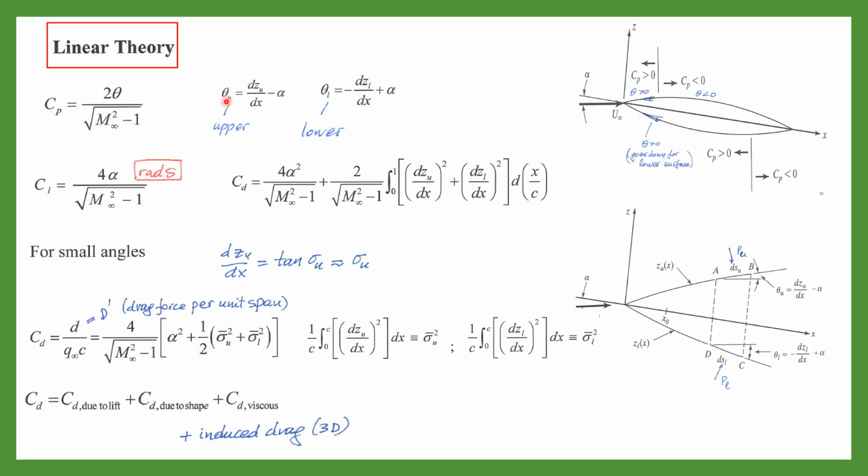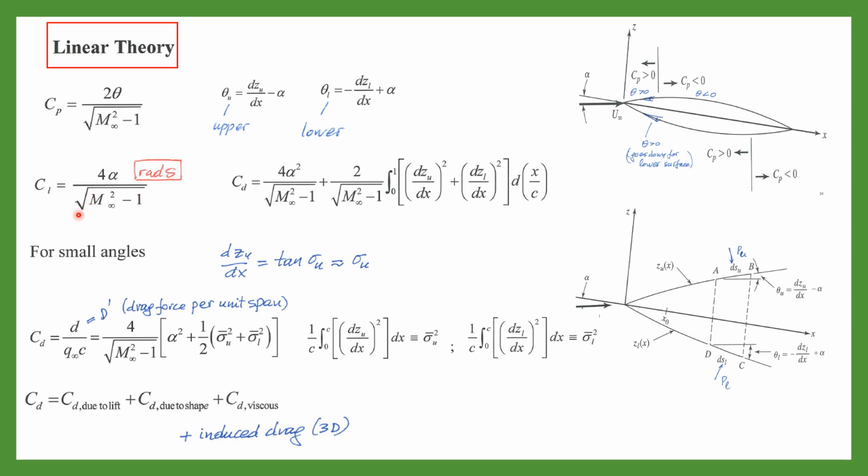Theta of the upper is dz upper/dx minus alpha, the angle of attack. And theta of the lower is minus dz lower/dx plus alpha. That gives Cp, and this is Cl. Cl is 4 alpha over the square root of Mach infinity squared minus 1, and alpha is in radians.